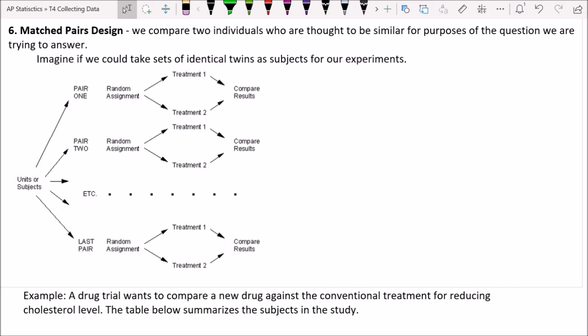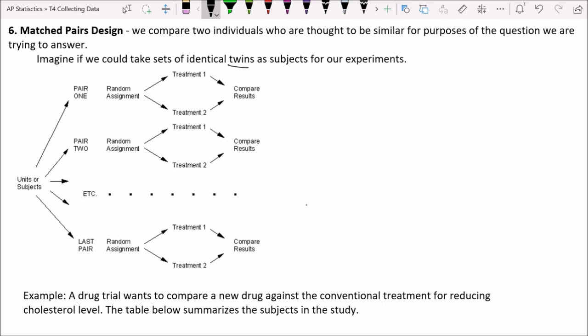Okay, what a matched pairs design does is it compares 2 individuals who are thought to be similar for purposes of the question that you're trying to answer. An easy way to think about this would be any sort of twin study, where you have 2 identical twins and you subject one twin to something, you subject another twin to something different, and you see how they respond differently. Especially with things that are physiological, they have the exact same genetics. And so you would say, if this treatment causes this effect, then it's on the same genetics. And that means there's lots of control in that experiment.